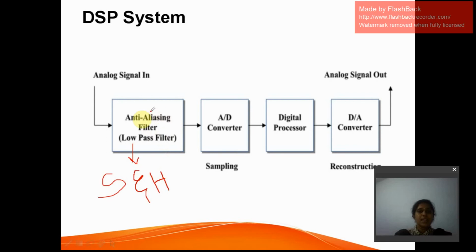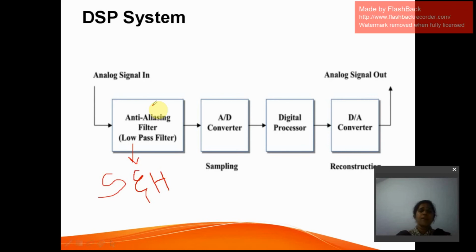What does this anti-aliasing filter do? It will just limit the band of the frequencies. If there is any required frequency with respect to your application, it will allow the frequencies up to that band limit, and it will not allow the frequencies higher than that.